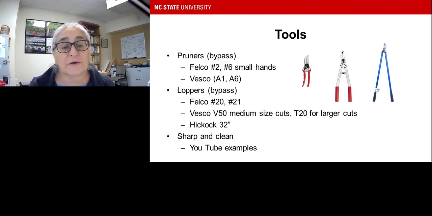Tools, there are all sorts of tools out there, but a really good tool, as any person who uses tools knows, is important. These are just a few of the different pruners and loppers that I surveyed my fellow tree and grape specialists about. We like Felco and Vesco type pruners. These are not necessarily endorsements, just ones that work well for us. The loppers, again, Felco, Vesco, and Hickok loppers. And the thing to do every year, especially this time of year, is to sharpen and clean them. All these types of pruners have replaceable parts and can be cleaned and sharpened. There are good YouTube examples out there, just go and check those out.